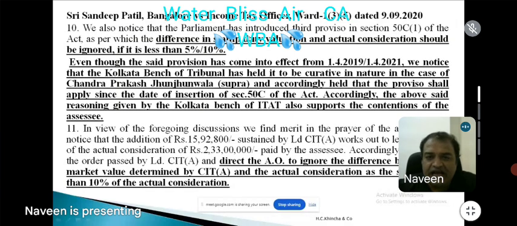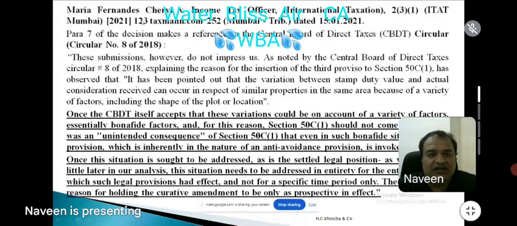Sandeep Patil, take our Bangalore bench. The Bangalore bench is telling that the difference between stamp duty valuation and actual sales consideration should be ignored if it is less than 5% or 10%, even though the said provision came into effect from 1st April 19 or 1st April 21. 1st April 19, 5%. 1st April 21, 10%. We notice that the Calcutta bench of the tribunal has held it to be curative in nature in the case of Chandra Prakash Junjunwala. Accordingly, that proviso shall apply since the date of insertion of 50C. Accordingly, the above said reasoning given by the Calcutta bench of ITAT also supports the contention of the assessee.